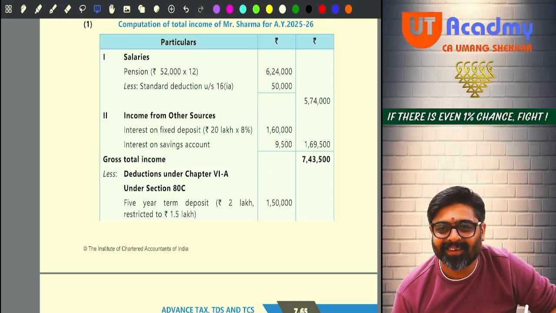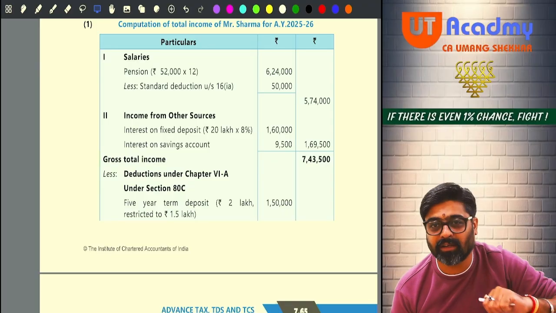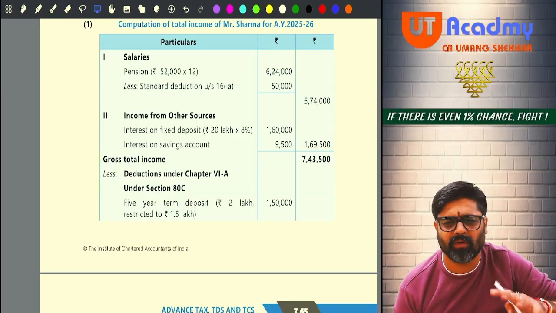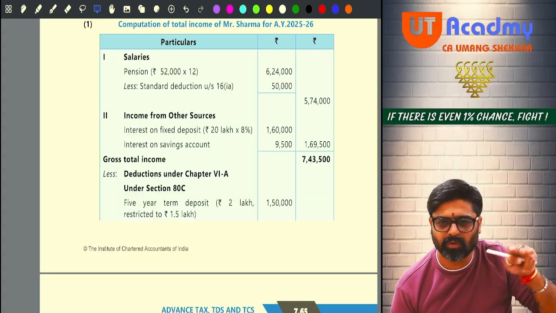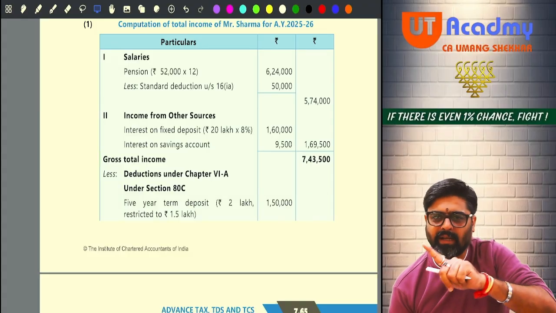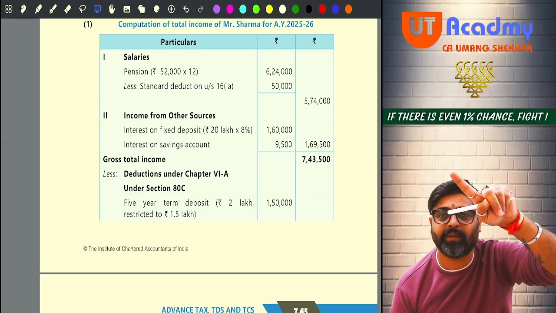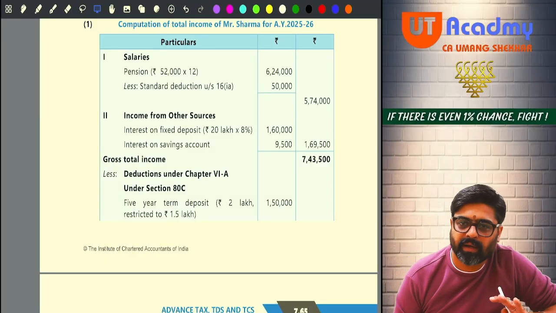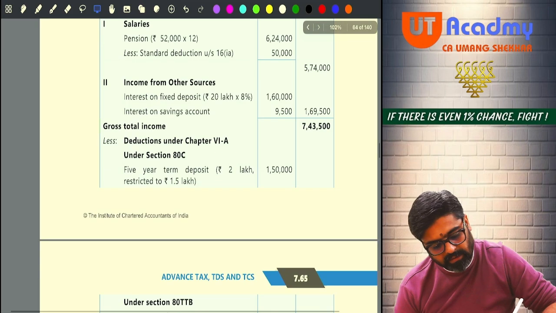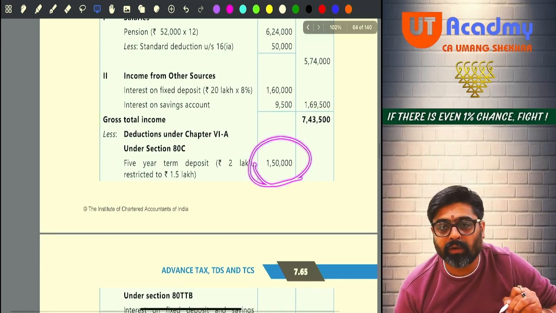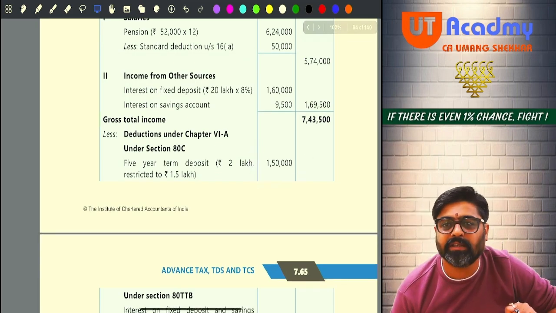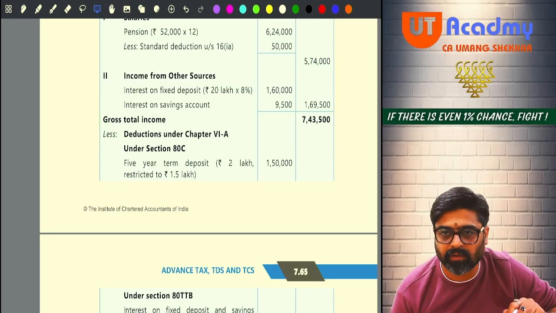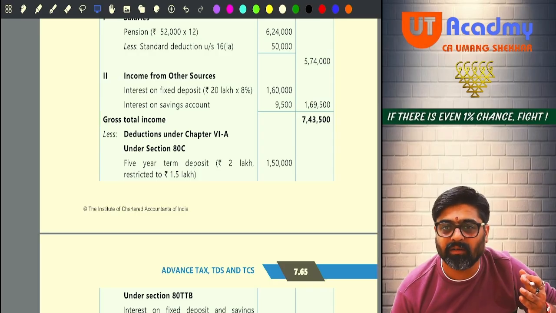Getting my point? But you are very lucky that, see, the examiner is a very straightforward guy. He is saying, take it from 1st April. So on 2 lakh also full year, 18 lakh also full year. So on the entire 20 lakh you are supposed to take for the full year. Getting my point, sir? Everyone? Now pay attention. Now 1 lakh 50 you are going to take as a deduction under section 80C for that 5-year time deposit. But that is 2 lakh. It will not be allowed fully, it will be allowed up to 1 lakh 50.